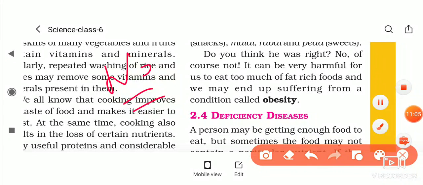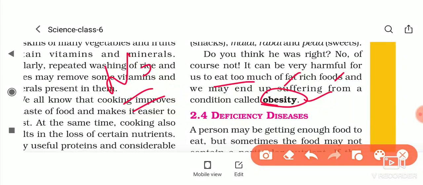Because it can be very harmful for us to eat too much fat rich food, and we may end up suffering from the condition obesity, means taking too much fat. If we are taking too much fat, then we suffer from the disease obesity, means जैसे बहुत ज़्यादा मोटापा हो जाता है, we become fatty. Okay, it means that if you are not taking all the nutrients in the right amount, then you suffer some diseases.